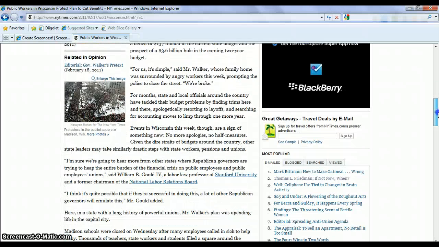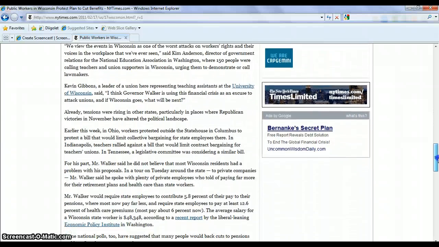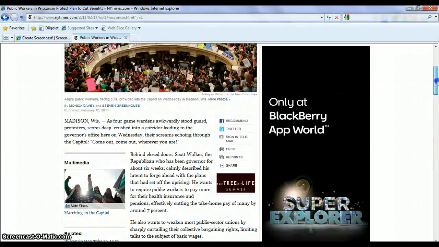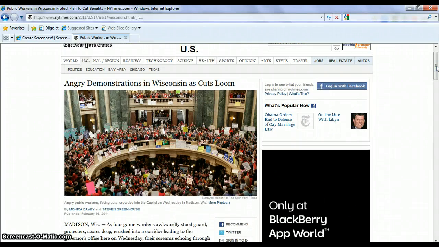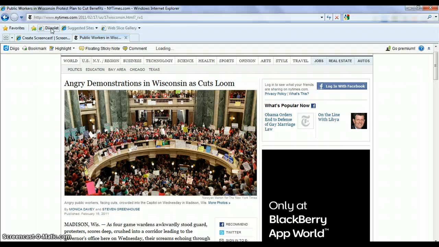So go ahead and read your website and figure out if this website answers the question, does this website meet one of the 4 ways that media influences public policy? If it does, then I want you to go up and click on Diigo, just like that. And boom, you've got a new bar, this bar right here.